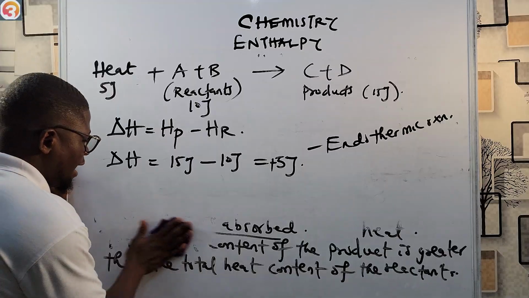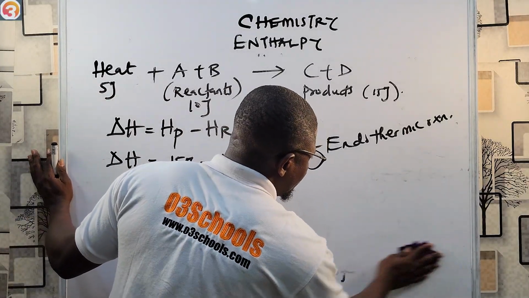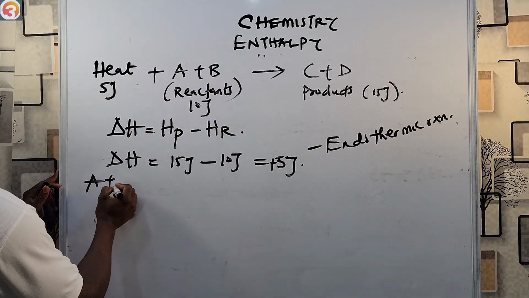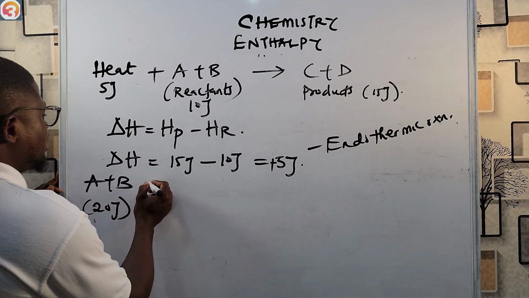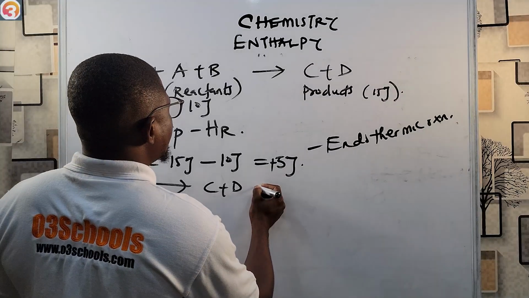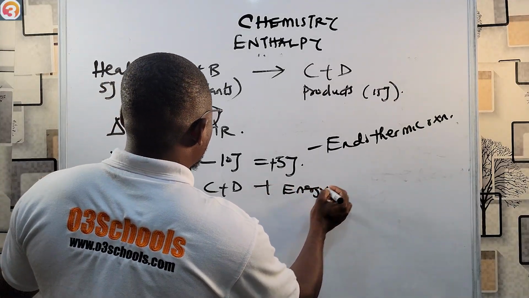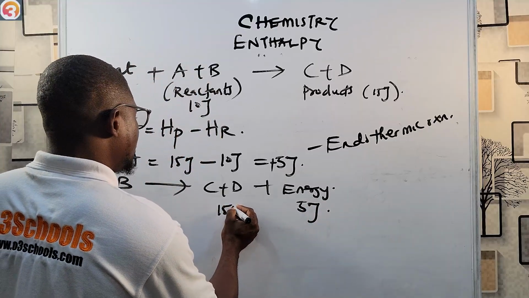Okay, let us see another example. Let's say, for example, we are given A plus B, and let's say it's 20 joule. Then now gives us C plus D, plus energy. Let's say the energy is 5 joule, and then C plus D is 15 joule.